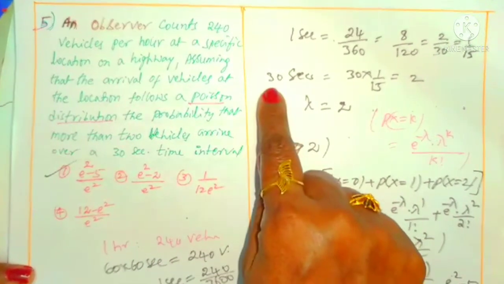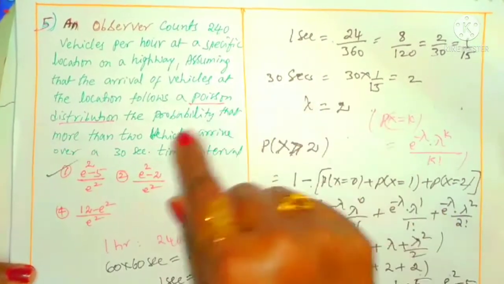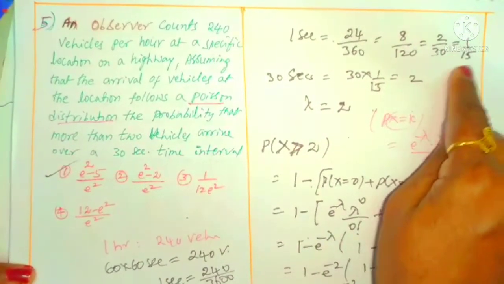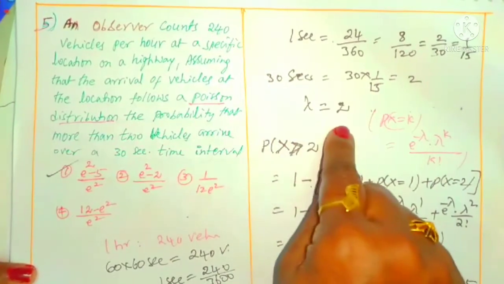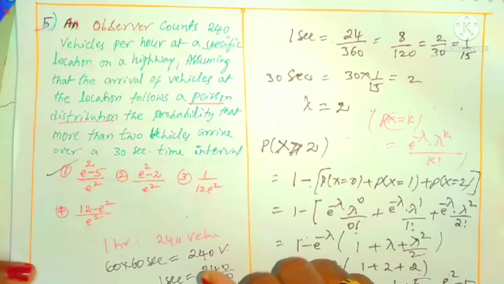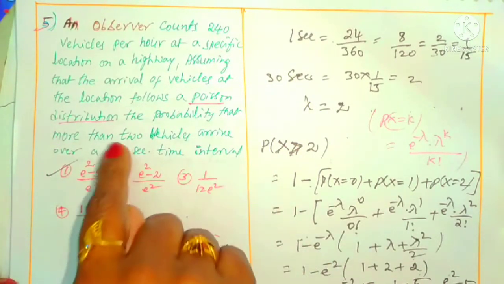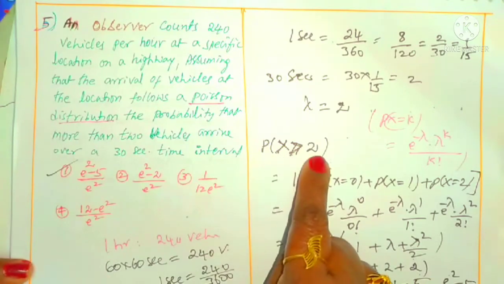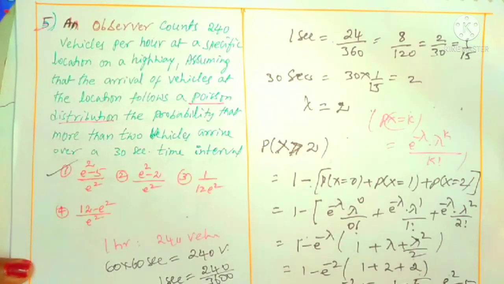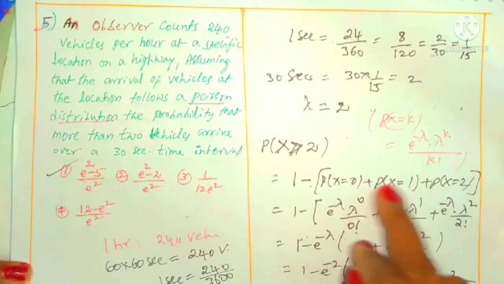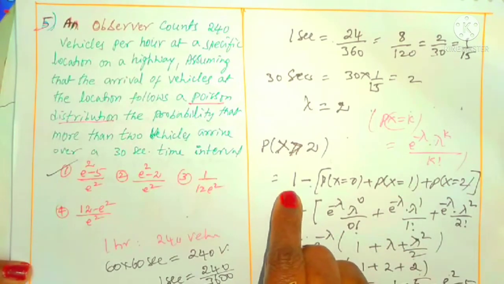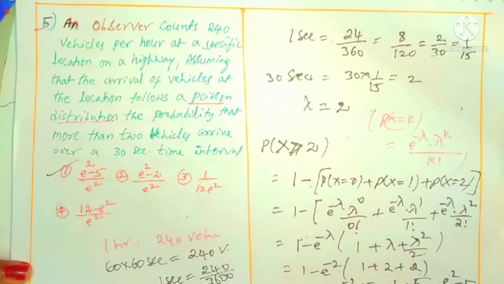In place of 1 second we take 30 seconds, so 30 into 1 by 15 is 2. That is the average number of vehicles observed, which we use in the required probability. He is asking for more than 2 vehicles, meaning greater than 2, so we want 3 to infinity, but we don't want 0, 1, 2. We remove them from 1 because the sum of the probabilities is 1, right?